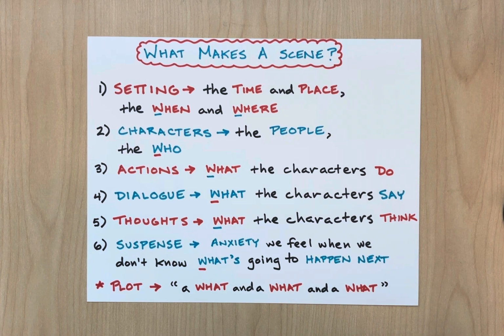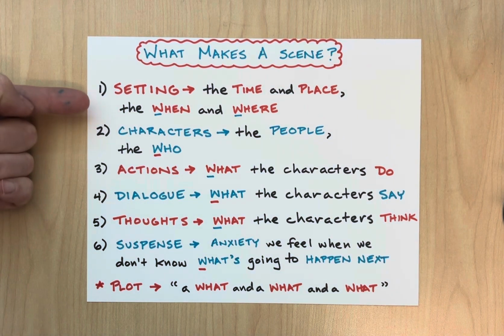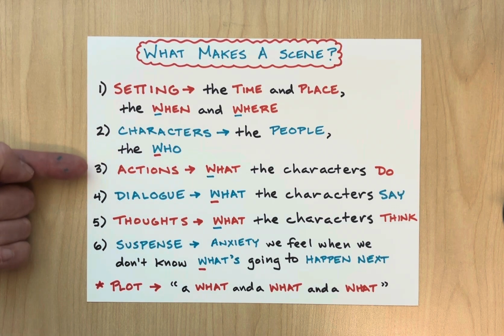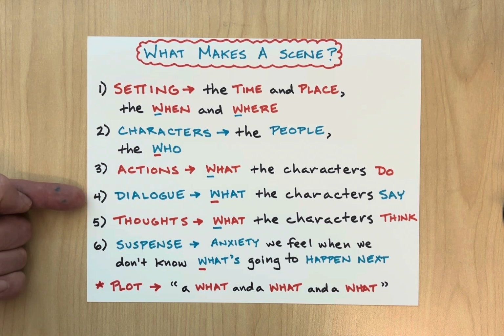As a reminder, in that earlier lesson, we talked about a handful of elements that make a scene. First, we want to establish a setting. That is both the time and the place, the when and the where of the story you want to tell. Then, we want to populate that setting with characters. Those are the people, the who in your story. After that, we want those characters to take actions and to exchange dialogue. Those are the whats in your story. The actions are what the characters do, and the dialogue is what the characters say.